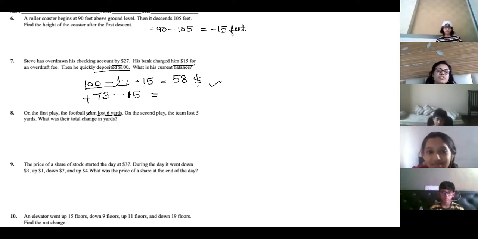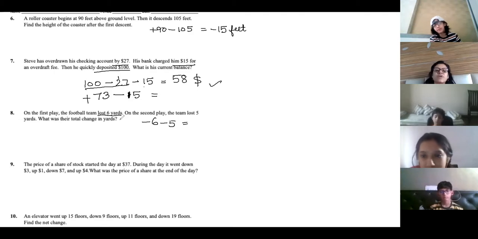Point to discuss. Let us see the question. Lost means negative. Okay, so -6 you will do. On the second day, the team lost 5, so -5. Okay? First day, football team. So what is the change? Change is minus 11 yards, or 6 plus 5 and 6 plus 5, minus 11. It is 0, no? Initially it is 0.